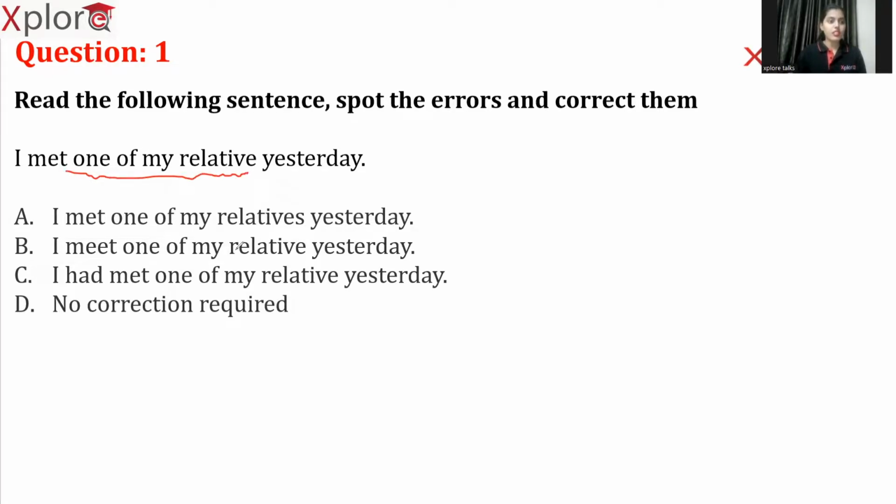So let's see the remaining sentences also. In option A, I met one of my relatives yesterday. So this is the right answer because there is a correction needed. And I'll tell you what the error is and why option A is the right answer. Before talking about that, just take a quick look into this option C. I had met one of my relative. And see, the term one of my relative.